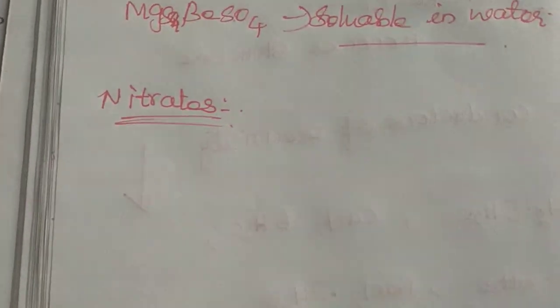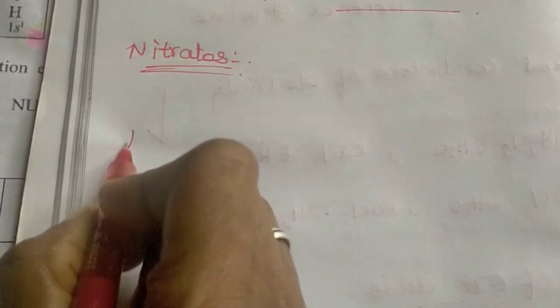Alkaline earth metals play an important role in our daily life. We use these metals for many uses. We are going to see the uses of each of these metals. First one, beryllium. Uses of beryllium.